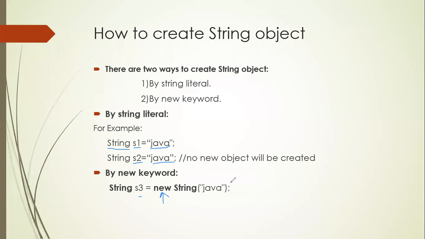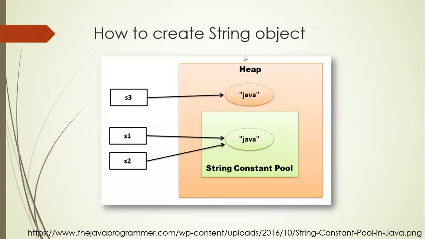But if you are giving the same words, I would like to explain what happens internally. If you are giving different names, it's a different case. You can see here, S1 and S2 are assigned the same value Java, and S1 and S2 are pointing to the same location. When I create a new string S3 with the help of the new keyword, a separate memory space is created and S3 is pointing to a new location.